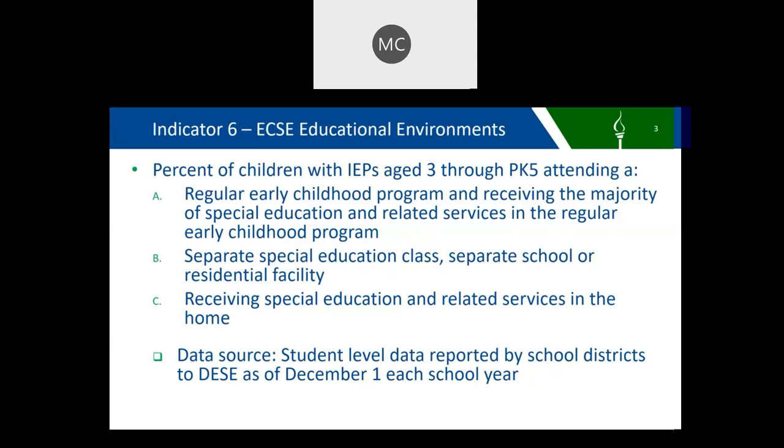The indicator has three parts. A is the percent of children with IEPs who attend a regular early childhood program and receive the majority of their special education services in that regular program. B is the percent of ECSE children who attend a special education classroom or program. C is the percent of children who receive special education services in their home. The data source is student-level data that is reported by school districts to DESE as of December 1 each year.